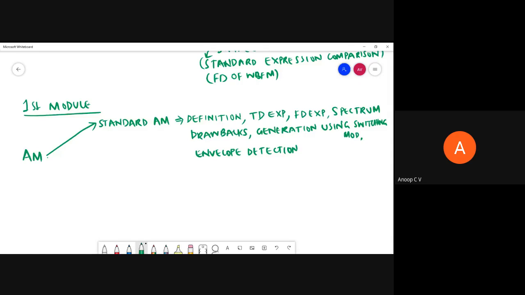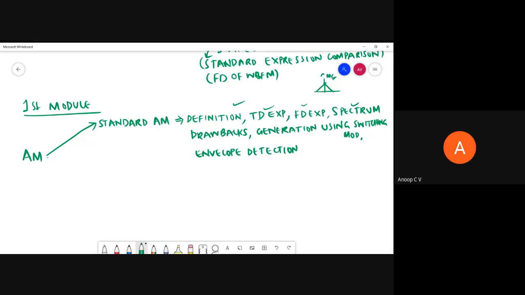So definition and time domain expression, that is Ac into 1 plus k m of t cos 2 pi fc t. Then you can expand it, and we'll get the frequency domain expression. It will have the carrier, then the upper sideband and lower sideband. Then we can plot a spectrum assuming M of f to be like this, the spectrum of standard AM.